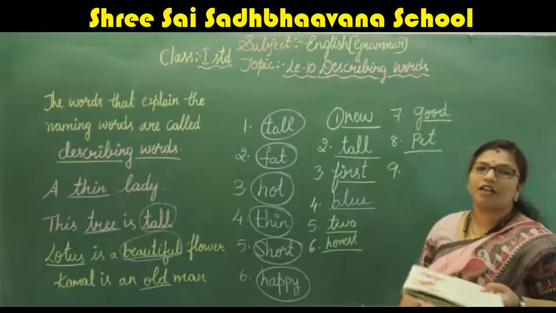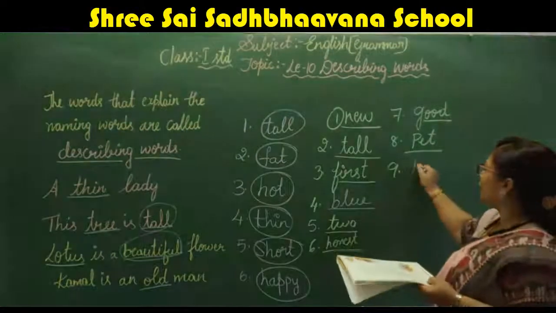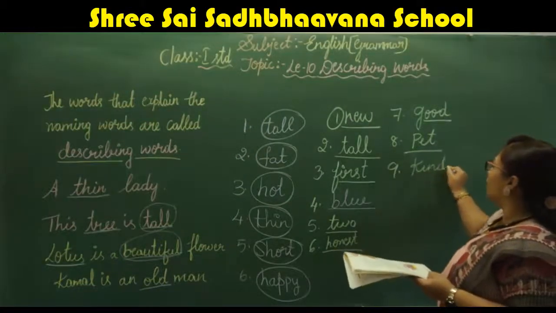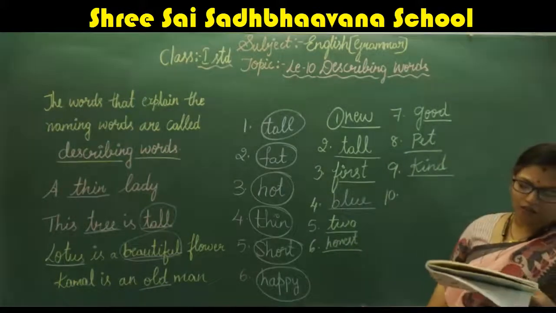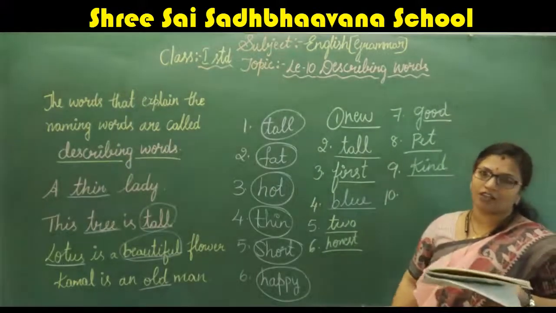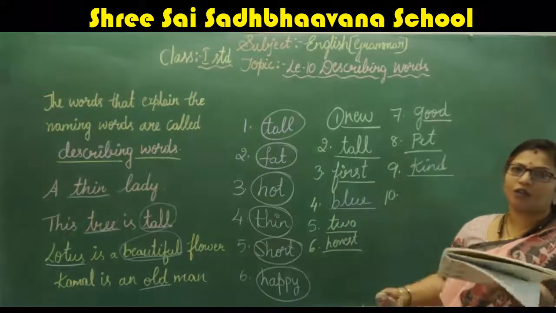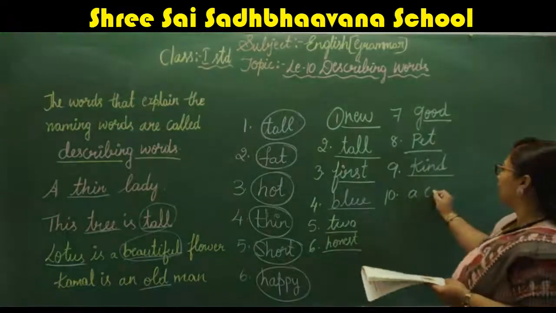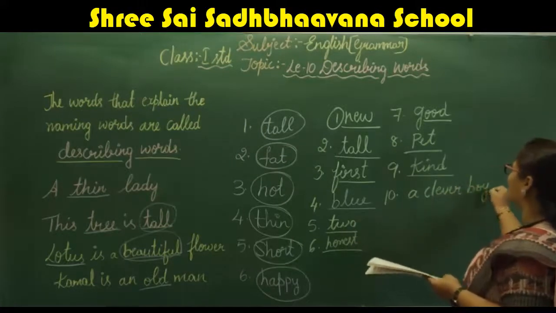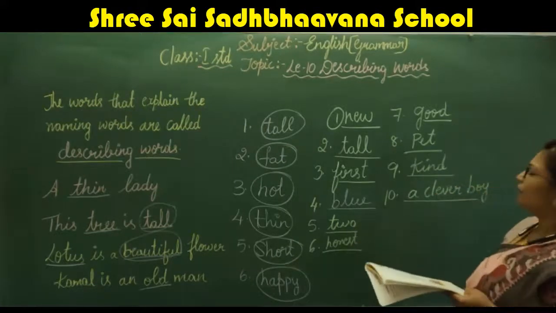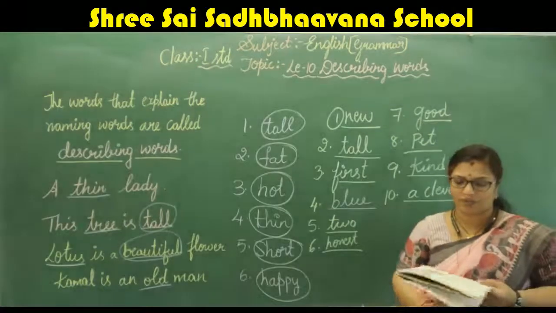Saurav is not a dash man. So we can write kind. Saurav is not a kind man. So he is dash the given. So you can join there. C-L-E-V-E-R, clever boy. He is a clever boy.